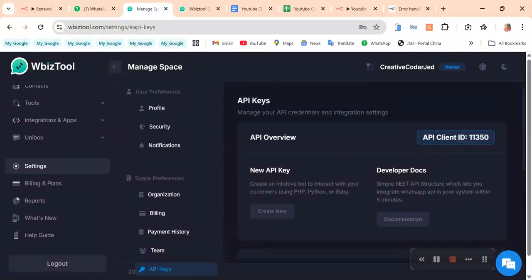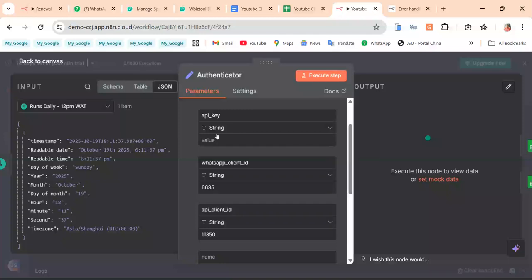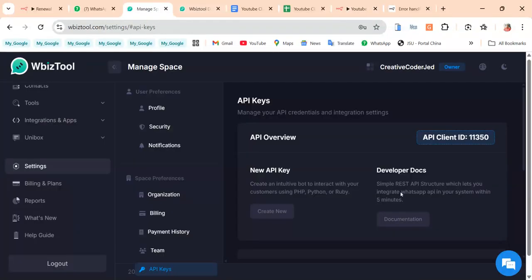So you can see this is my API client ID. So you attach it. The next thing is to get your API key. I don't have it yet, so I will create one. I'll come here and create one.